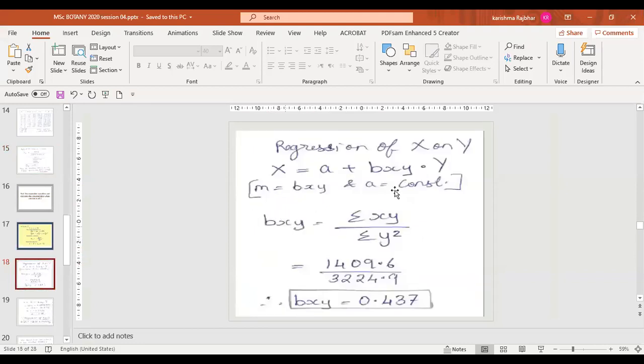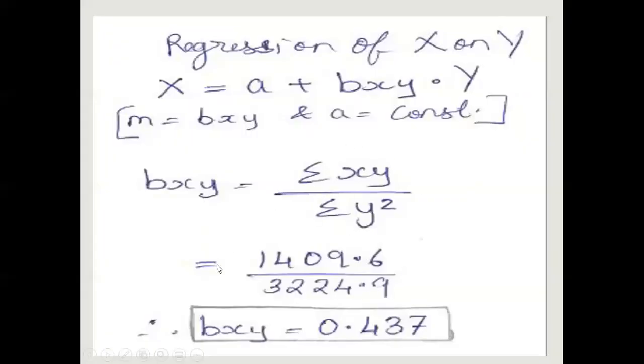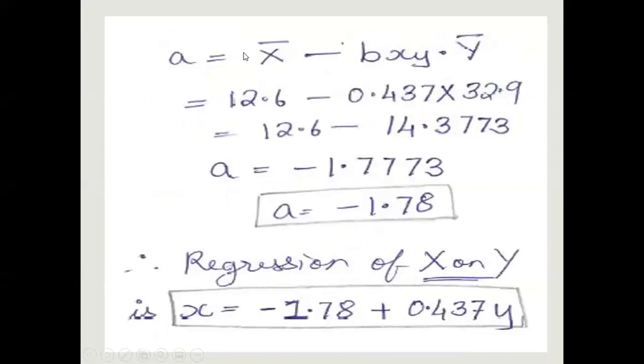Okay, so when we input the data, we get bxy equal to 0.437. So we have now calculated our slope. Now what about the constant, that is your intercept? It is also called a constant. So when we input the data, that is your x bar minus bxy times y bar, this data has also been calculated earlier. So we just input the data and find the a.